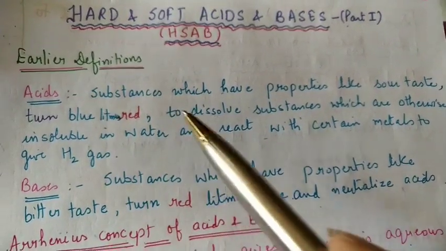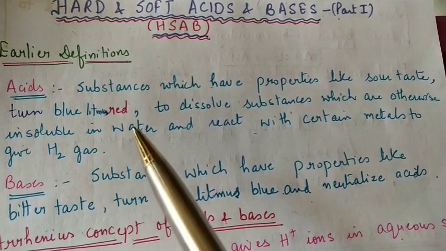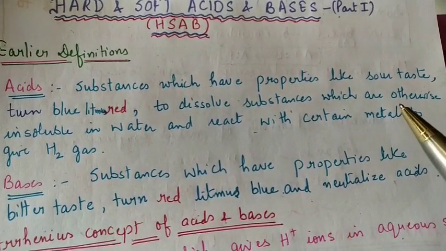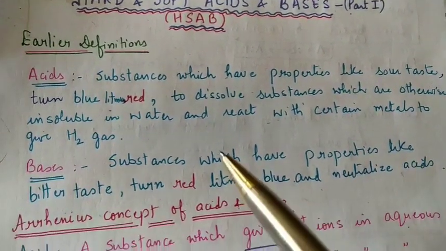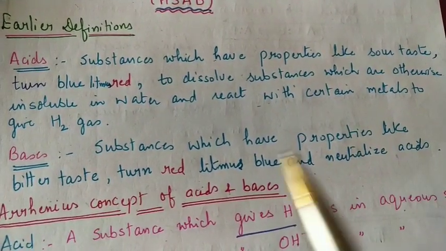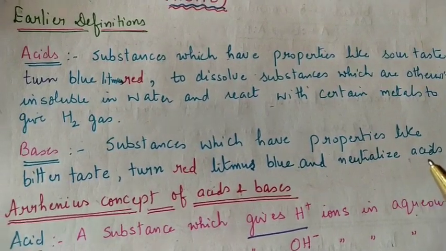Acids are substances which have properties like sour taste, they turn blue litmus red, they dissolve substances which are otherwise insoluble in water, and they react with certain metals to give hydrogen gas. On the other hand, bases have properties like bitter taste, turn red litmus blue, and neutralize acids.